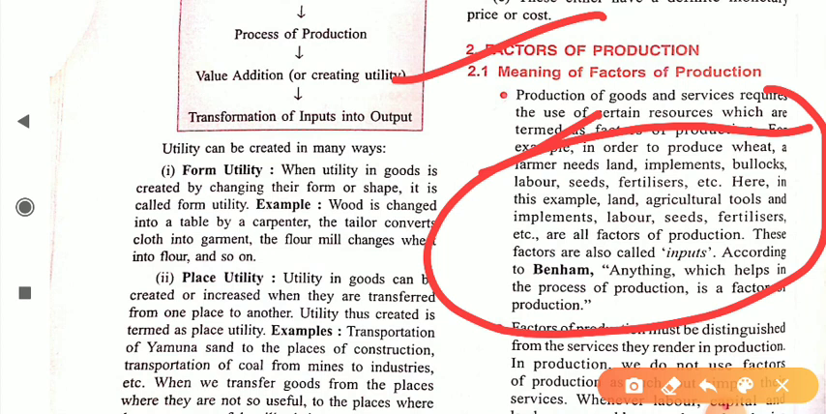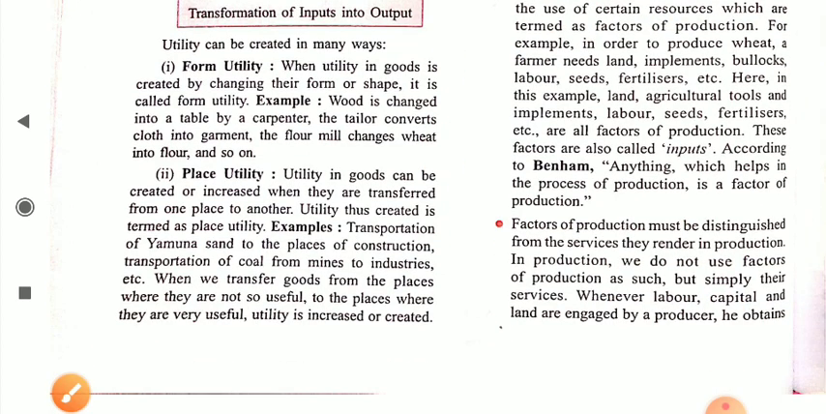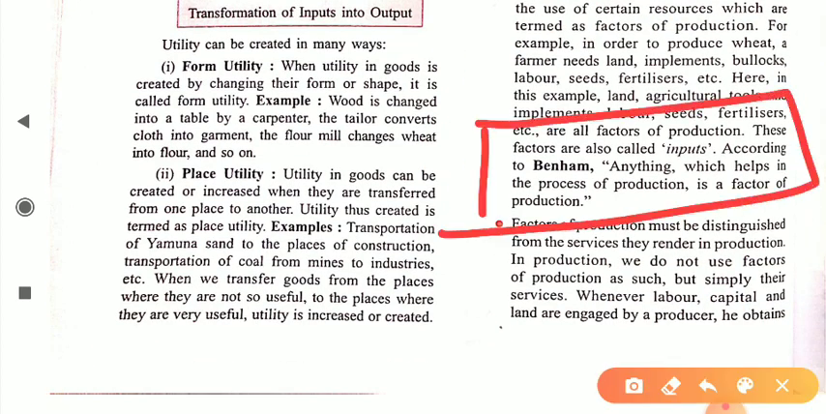According to Benham, anything which helps in the process of production is a factor of production. So this is the important definition of factor of production. Always keep in mind that anything which helps you in the process of production is simply known as a factor of production. Suppose you are producing wheat. For producing wheat, we need a farmer, agriculture land, fertilizer, pesticide, and tractors. All these are the inputs we need for production of the output, which is wheat in our case.